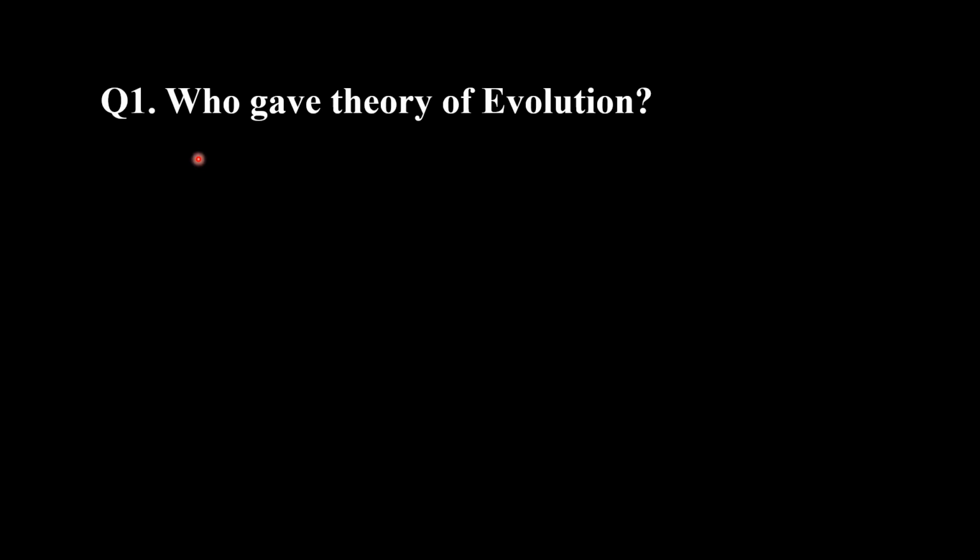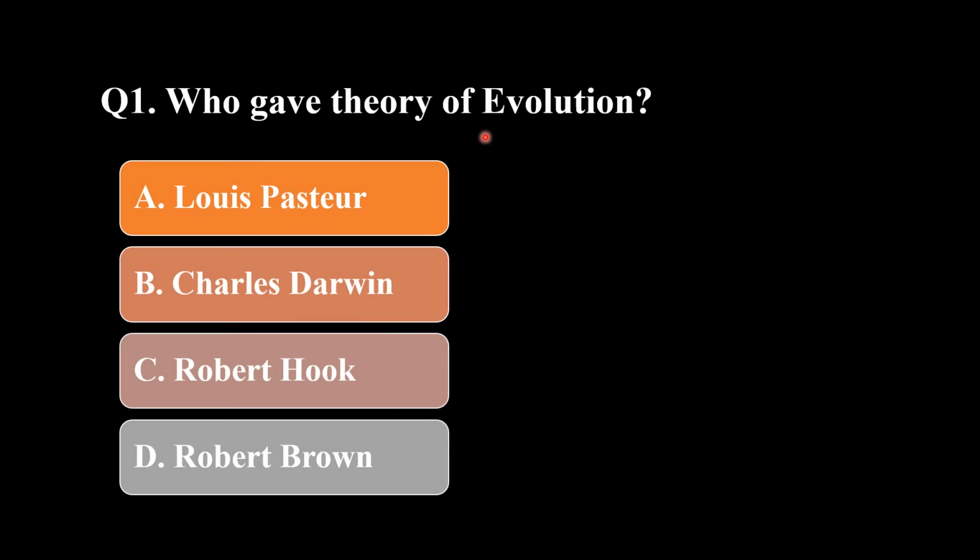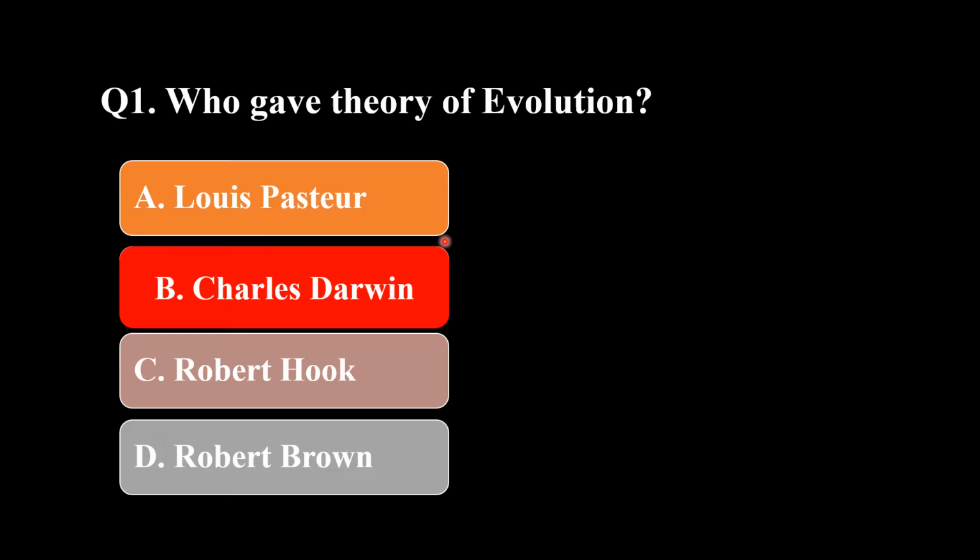So, who gave the theory of evolution? The options are Louis Pasteur, Charles Darwin, Robert Hooke, or Robert Brown. The theory of evolution was given by Charles Darwin. The right answer is Charles Darwin.